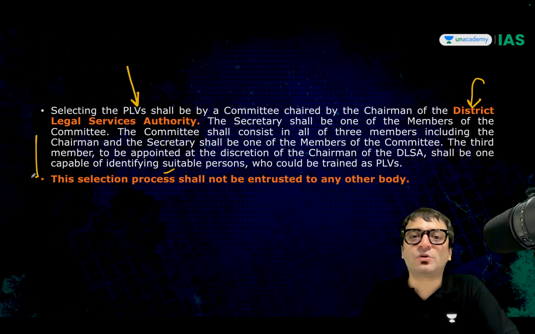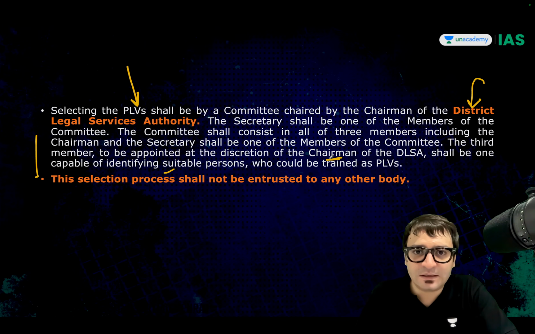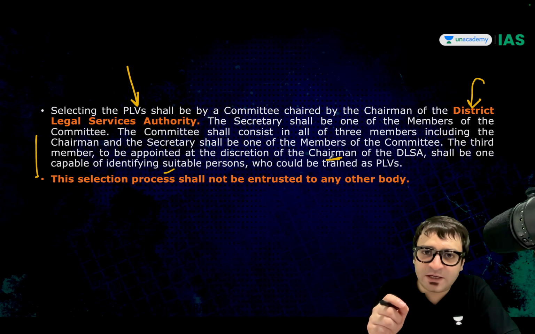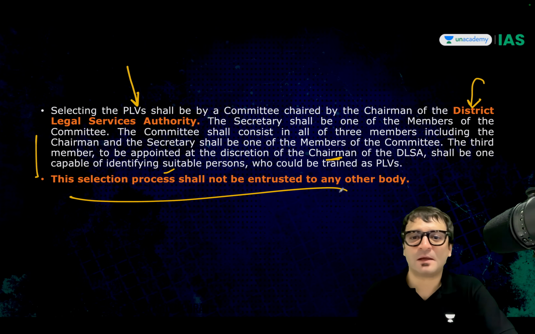The third person is to be appointed at the discretion of the chairman of this district level Legal Services Authority. And these 3 individuals will select the paralegal volunteers. But the most important point is, this selection process shall not be entrusted to any other body.